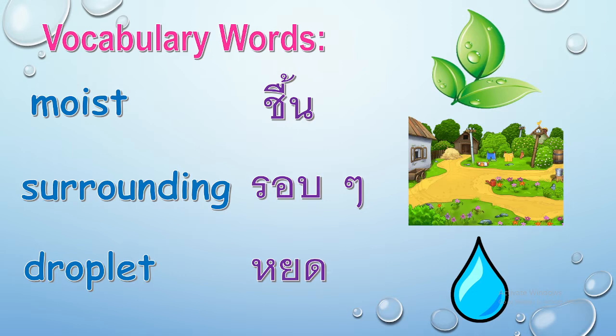Next is surrounding. When you say surrounding, it's the environment around you, the things around you. For example, the surroundings at the school. So you see trees, the grass, the buildings, anything. Or the surroundings of your house. What do you see around your house? The neighbors, if there are trees, no? Next is droplet. A droplet is a tiny part of water, tiny water. It forms a teardrop shape when it drops.